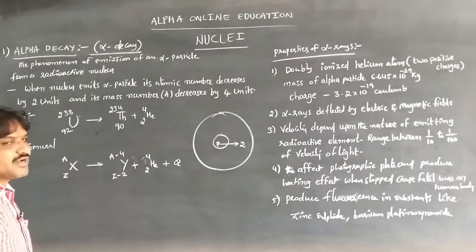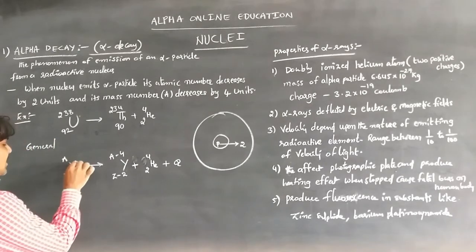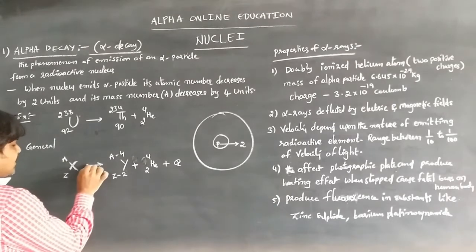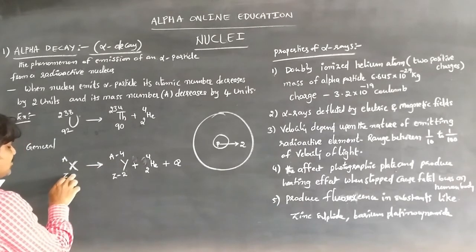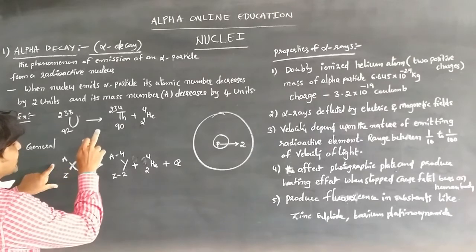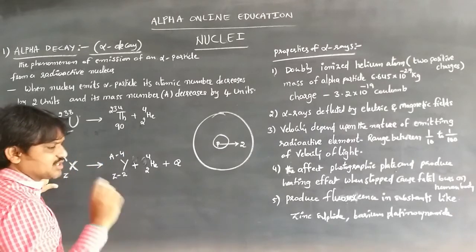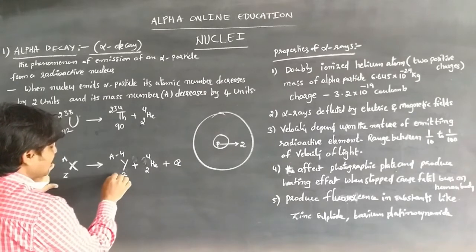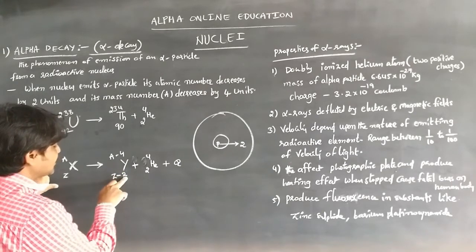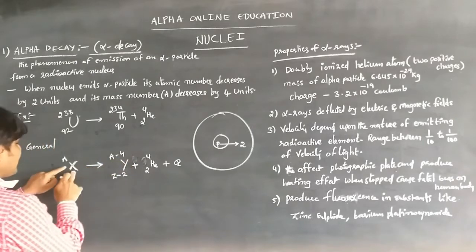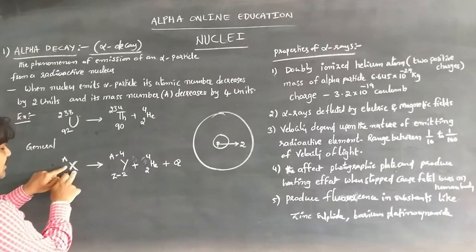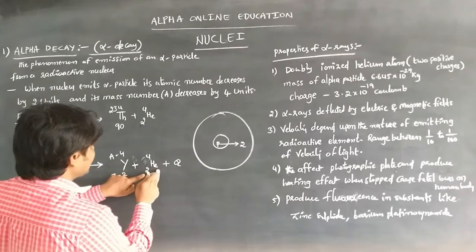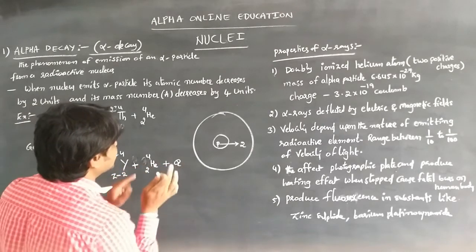For example, consider X as the chemical element, Z as the atomic number, and A as the atomic mass number. Whenever this nucleus disintegrates spontaneously by emitting an alpha particle, with two positive charges, the atomic number becomes Z minus 2, decreasing by 2 units. This is the parent nucleus. When the parent nucleus disintegrates, it forms the daughter nucleus, and at the same time energy is released.